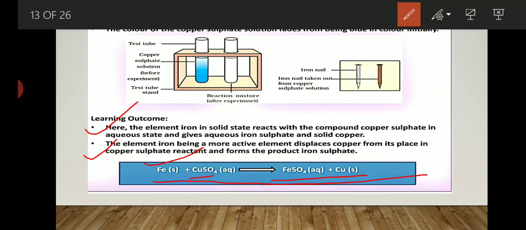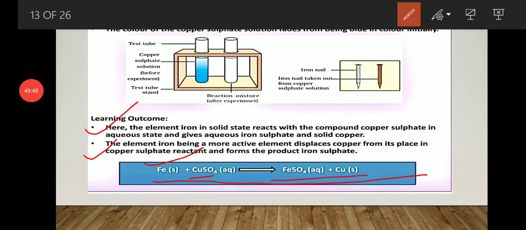Because of that only, the color of the iron nail changed and the color of the copper sulfate solution faded. This is how the displacement reaction works. Basically, in a displacement reaction, a highly reactive element displaces the less reactive element.